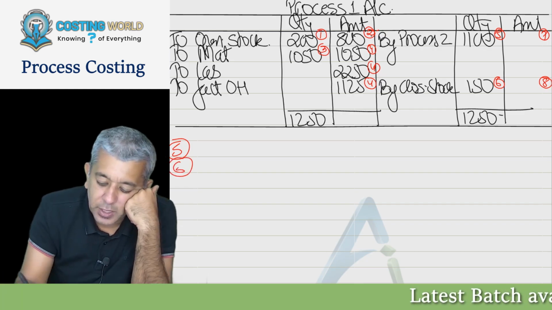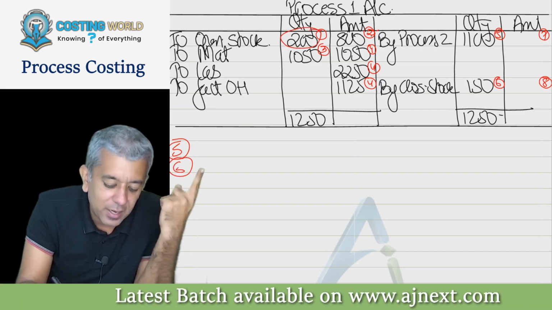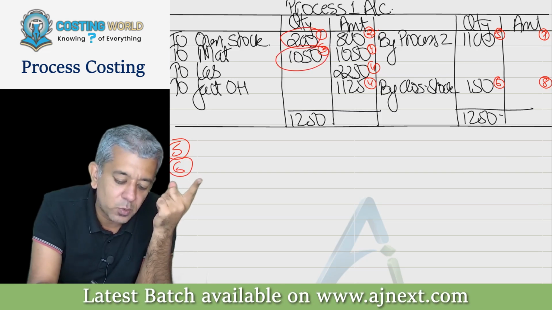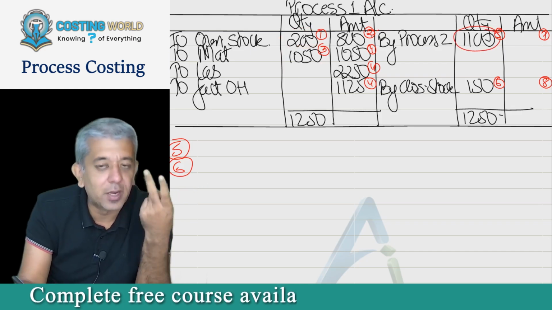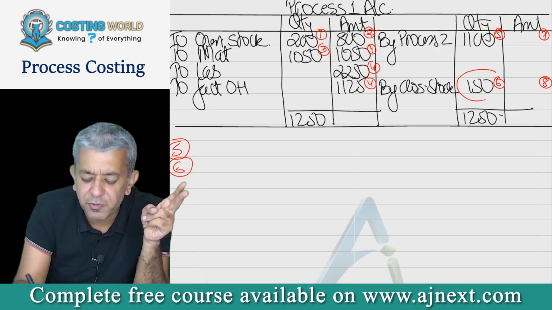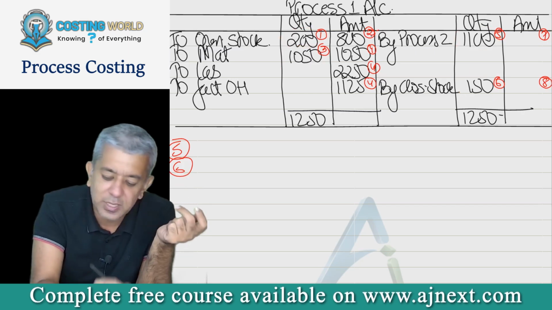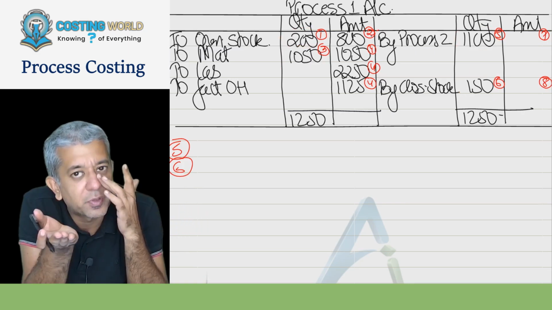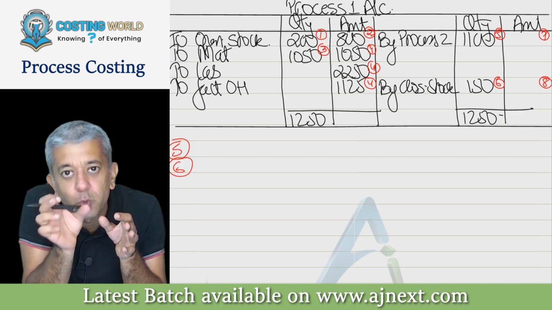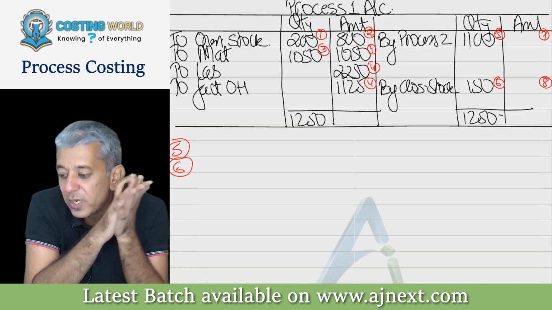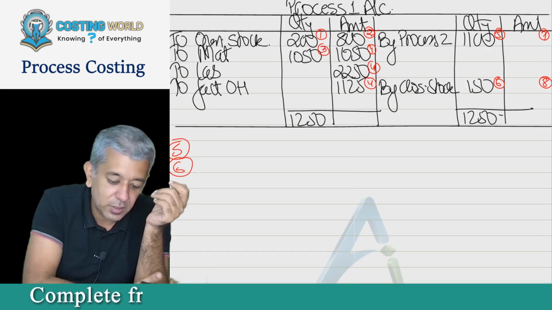Sixth. In this particular case, I had 200 in the beginning, and I started 1050 more. So in all it was 1250. Out of 1250, 1100 are completed. So 150 are not completed till now. So these are units incomplete at the end of the period. You can call that closing WIP also, but we will be writing those words. You all write down sixth: units incomplete on the last day.